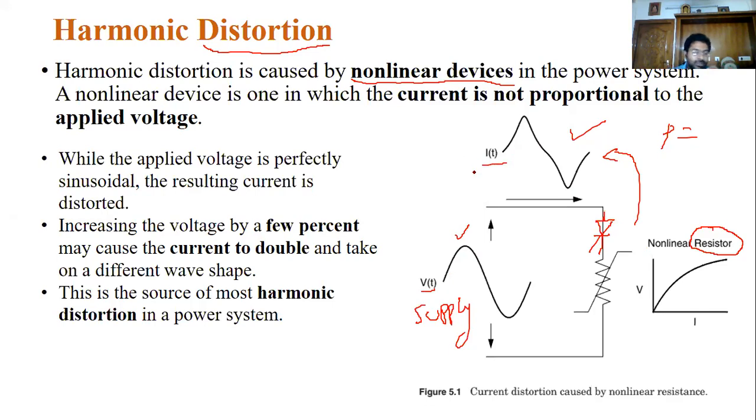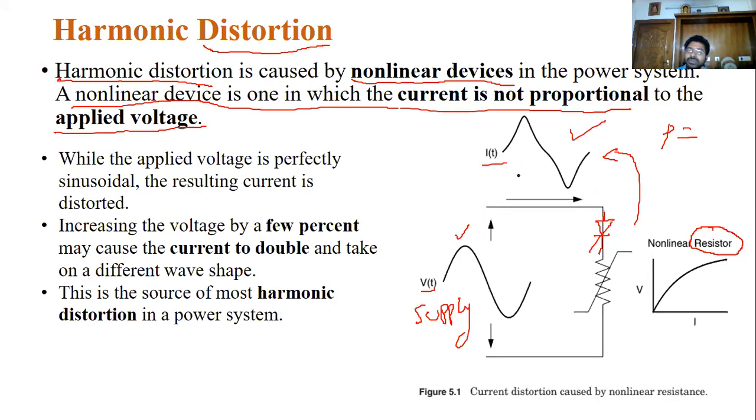This may lead to some harmonics in the system. See this definition: harmonic distortion is caused by nonlinear devices in the power system. A non-linear device is one in which the current is not proportional to the applied voltage. The current drawn by the non-linear device from the system is not proportional to the voltage.